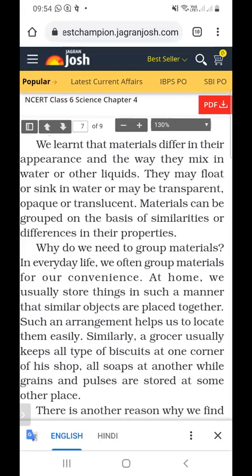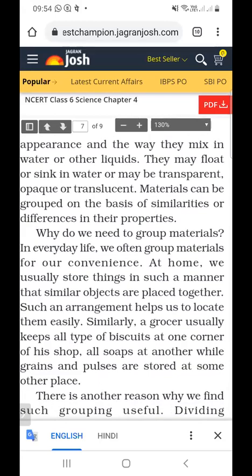At home, we usually store things in such a manner that similar objects are placed together. Such an arrangement helps us to locate them easily.